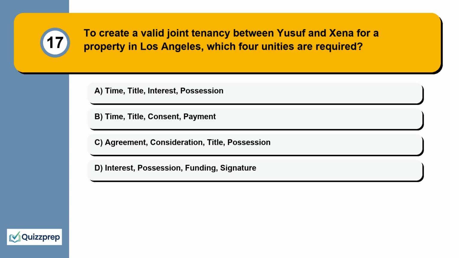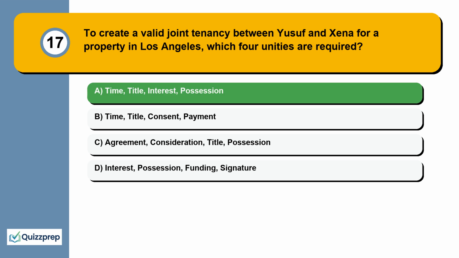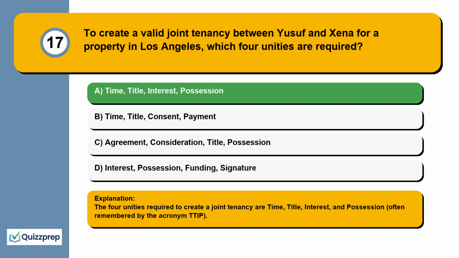Question 17. To create a valid joint tenancy between Yusuf and Zina for a property in Los Angeles, which 4 unities are required? Time, title, interest, possession. Time, title, consent, payment. Agreement, consideration, title, possession. Interest, possession, funding, signature. The 4 unities required to create a joint tenancy are time, title, interest, and possession, often remembered by the acronym TTIP.